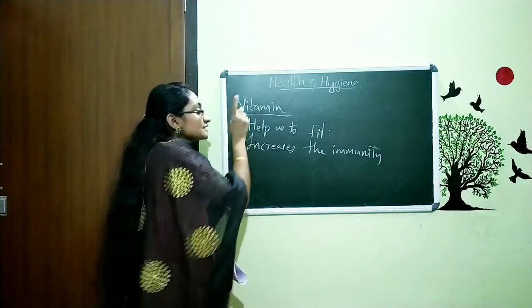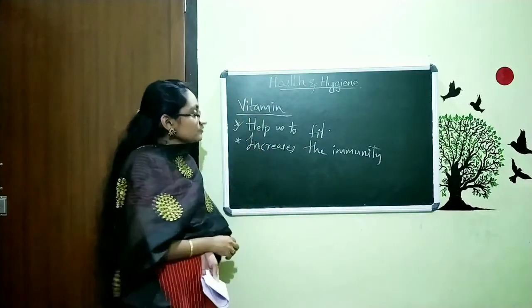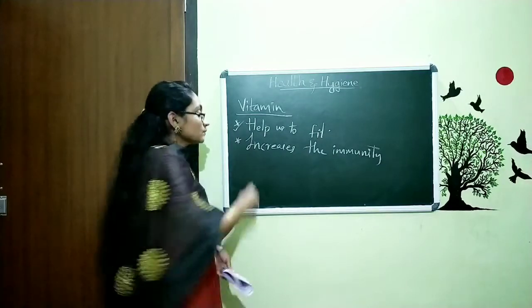That means this vitamin helps us to be fit. That is the first one. The second one is this: it increases the immunity of our body.